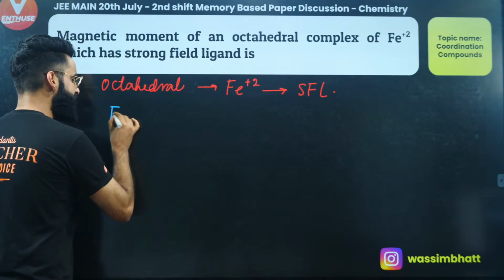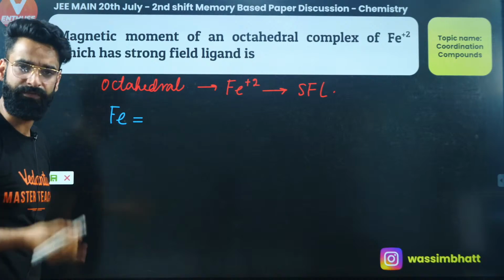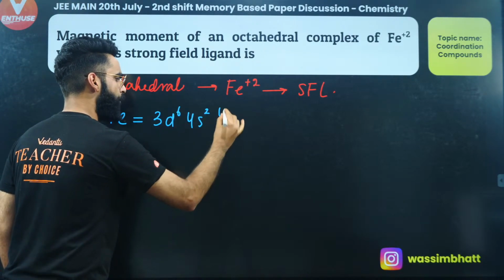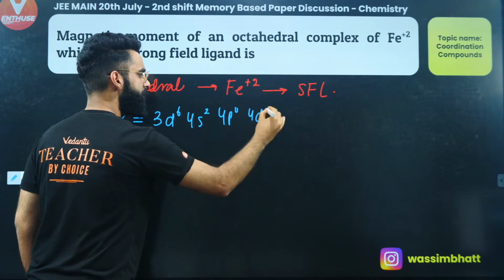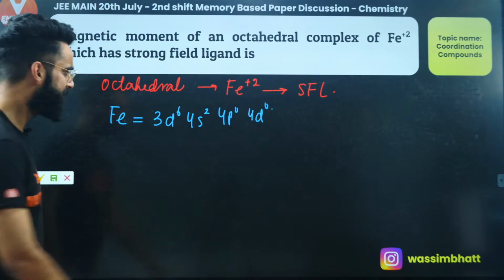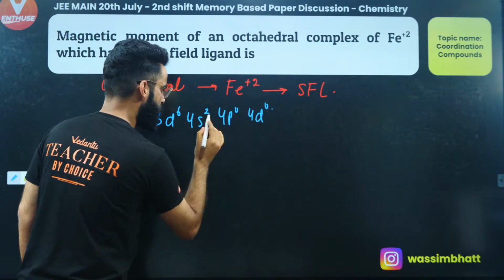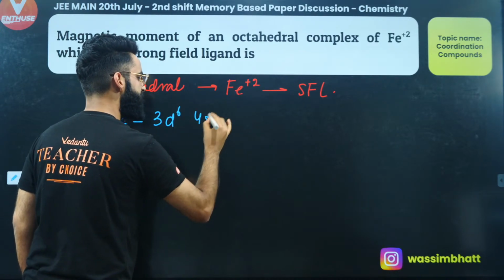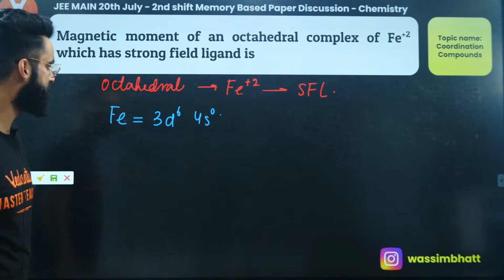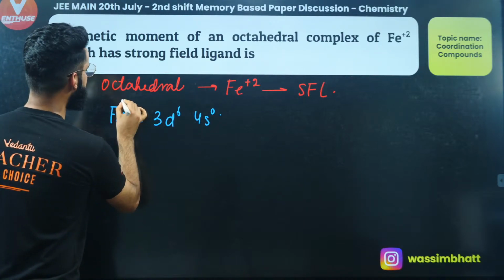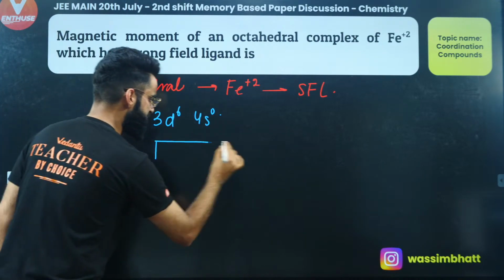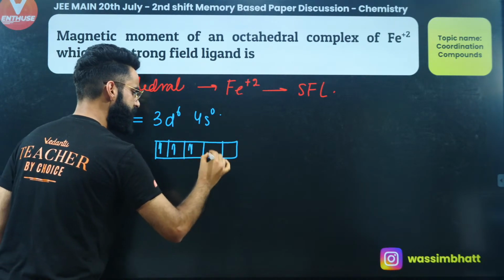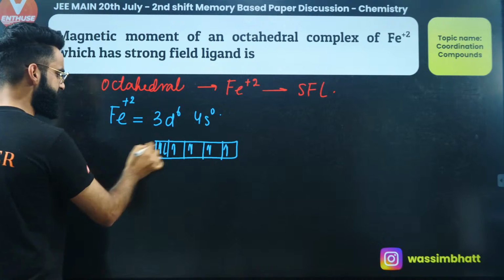First of all, if I write the outermost electronic configuration of iron, it's going to be 3d6 4s2, as you all must be knowing, 4p0 and 4d0. But right here, iron is in the +2 oxidation state, so just take 2 electrons out from the 4s, so it's going to be 4s0. Now, this is Fe+2. First of all, have a look: 1, 2, 3, 4, 5, and 6 electrons right here with this Fe2+.